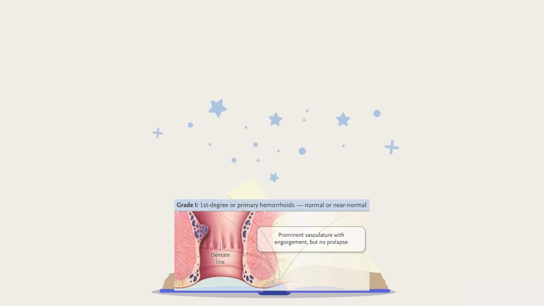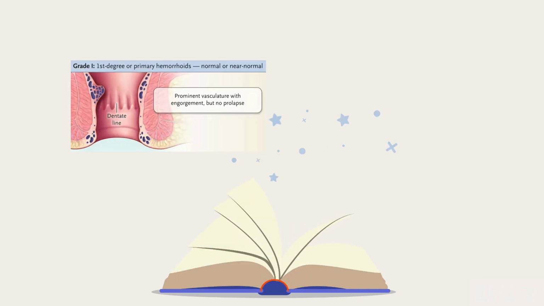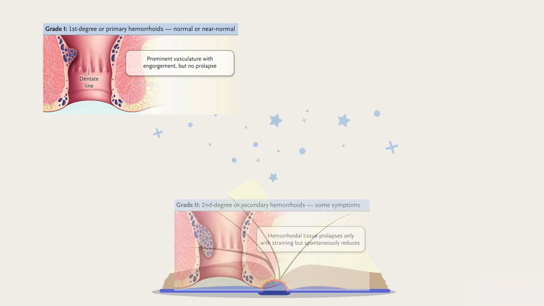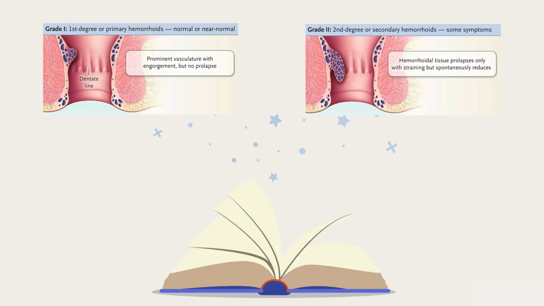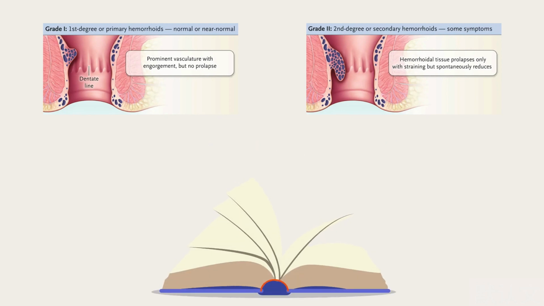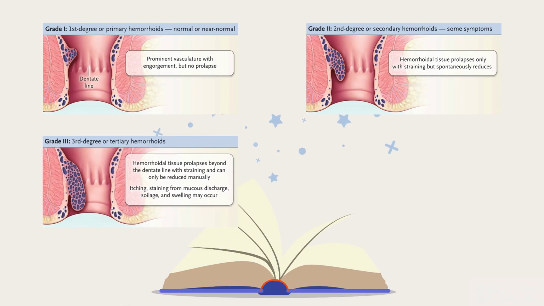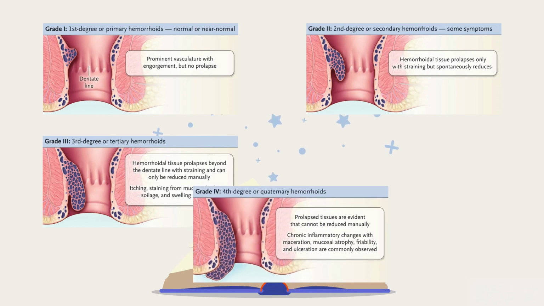Internal hemorrhoids can be classified based on prolapse grade according to the Gallagher scale. Grade 1, bleeding only, without prolapse. Grade 2, prolapse that reduces spontaneously, with or without bleeding. Grade 3, prolapse requiring manual reduction, with or without bleeding. Grade 4, prolapse of irreducible hemorrhoidal tissue.